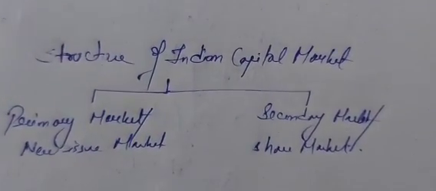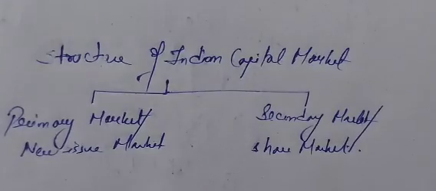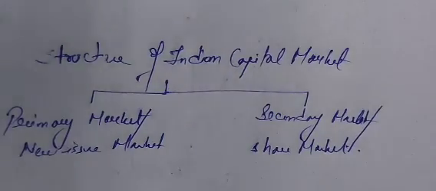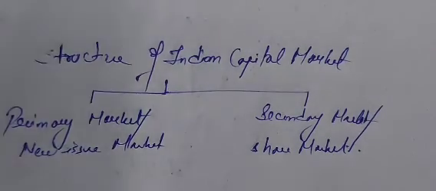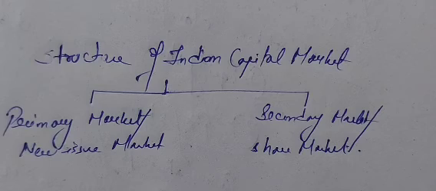So the Indian capital market is divided into two parts. One is the primary market, which we can also call the new issue market, and the second is the secondary market. We can also call this the share market. Clear? So what is the primary market and what is the difference between primary and secondary market?